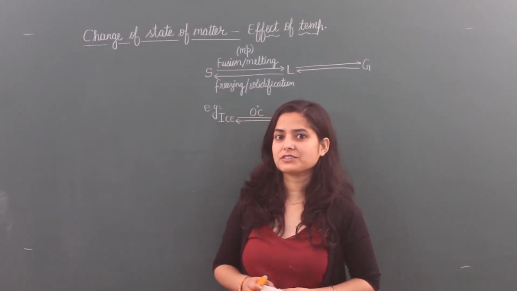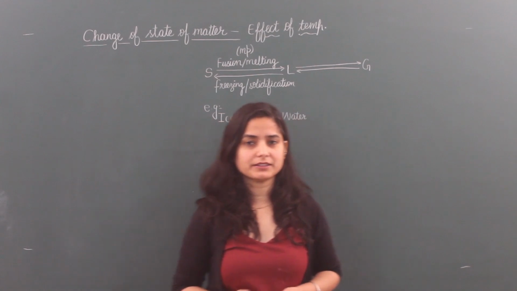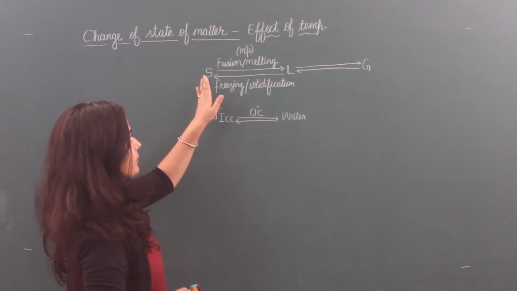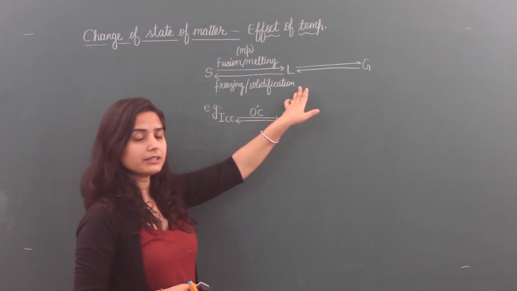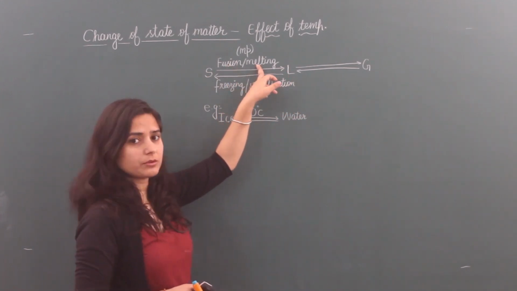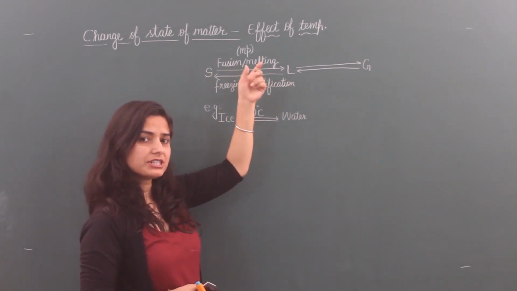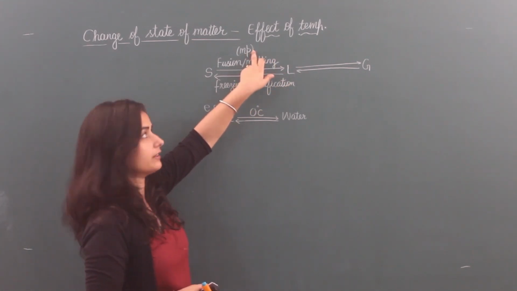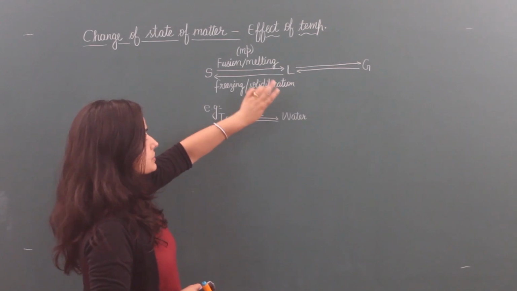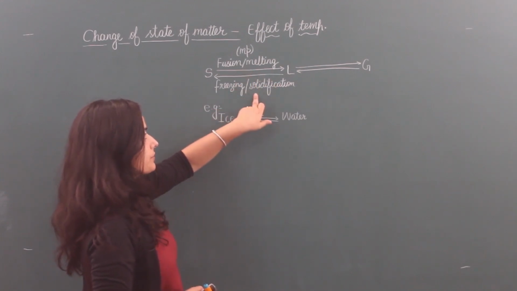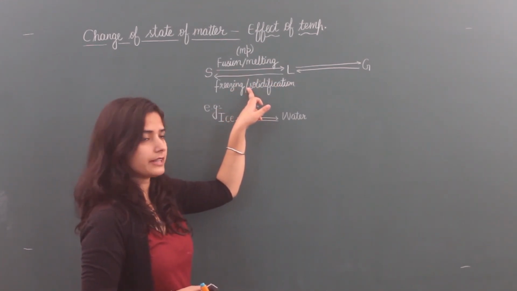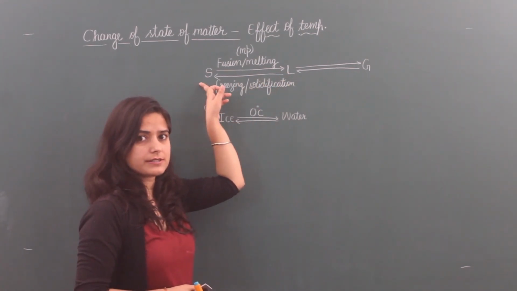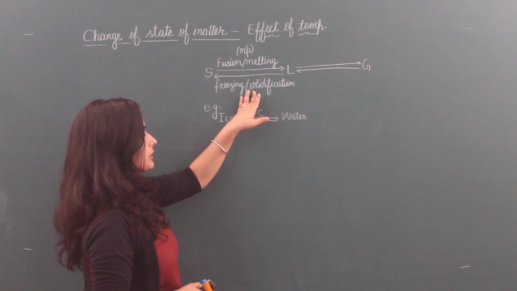In our previous lecture, we have done change of state of matter on the basis of temperature. We started and we have done when we convert solid into liquid, then the process is known as fusion or melting, and at which temperature this process occurs is known as a melting point. The reverse of fusion is called freezing or solidification. That means liquid state converts into its solid state and temperature is same.